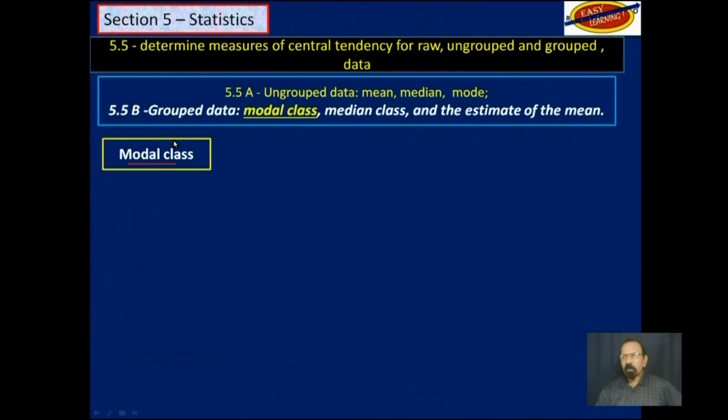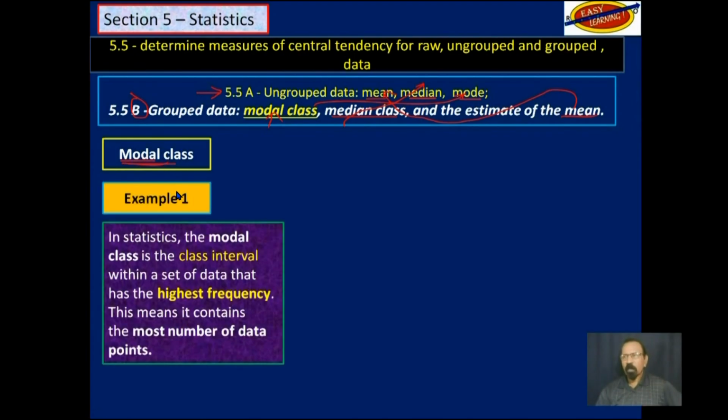Now we will deal with modal class. As I said, in the first part of this objective, we began with mean, then we talked about median, and then mode finally. Now in this part, we are beginning with modal class. That's this last concept here. Then we will talk about median class. That's the second one here. And finally, we will deal with mean. So we go in the reverse order. Let's begin now with modal class.